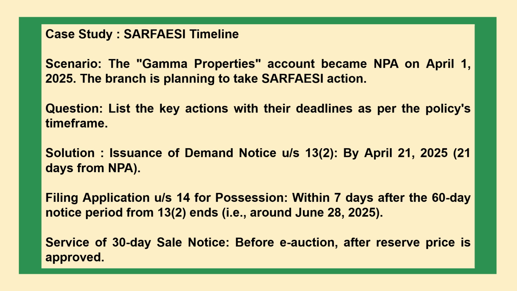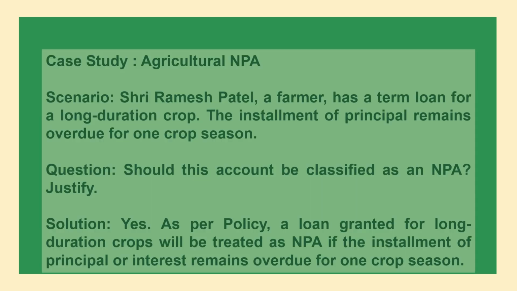The next case study is the SARFAESI timeline scenario. The Gamma Properties account became NPA on April 1st, 2025. The branch is planning to take SARFAESI action. Question: list the key actions within deadlines as per the policy's time frame. Solution: issuance of demand notice under Section 13(2) by April 21, 2025, 21 days from NPA. Filing application under Section 14 for possession within 7 days after the 60-day notice period from 13(2) ends, that is around June 28, 2025. Service of 30-day sale notice before e-auction after reserve price is approved.